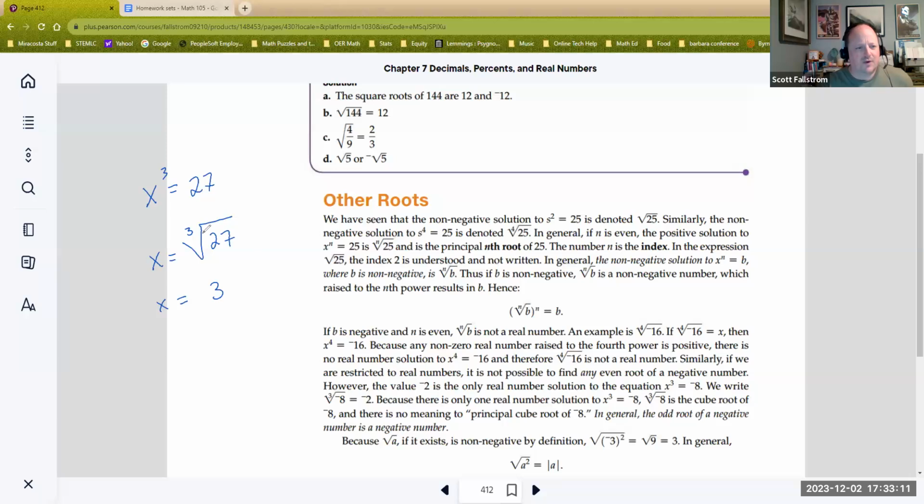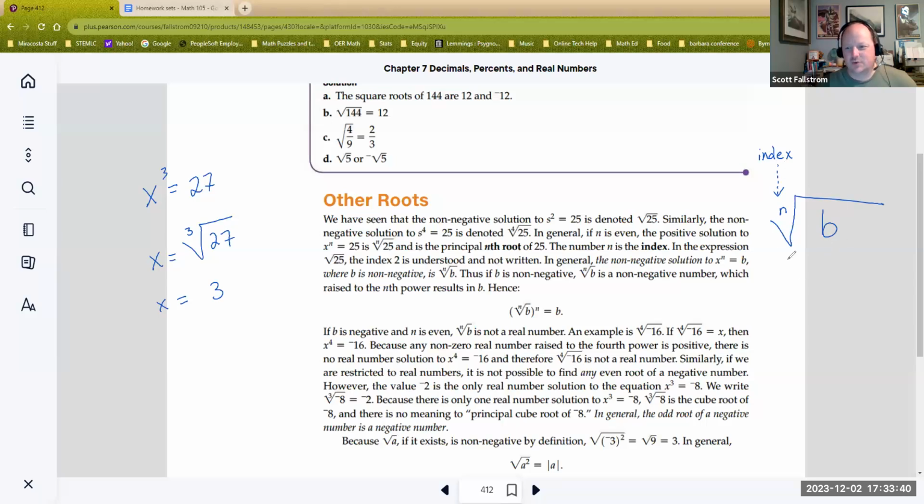So what we're doing is when we write these out, we will actually have the symbols that look like this. And this piece, the little n, is called the index. And whatever's there, we would say is the nth root. So if it's a 3, we say it's the 3rd root. And I think that's the biggest piece.